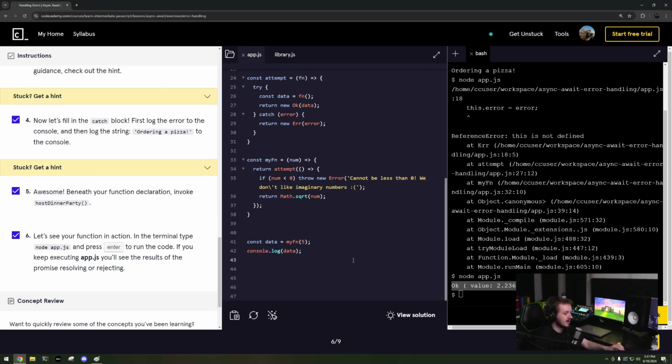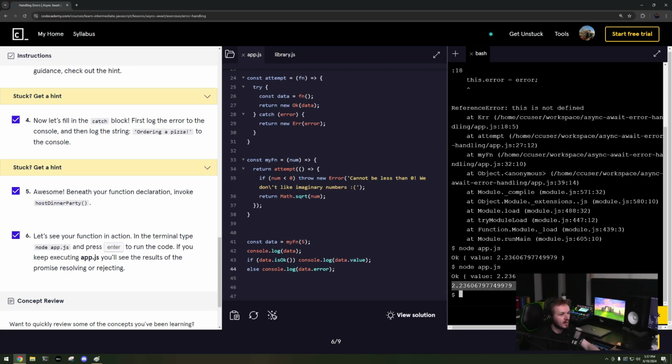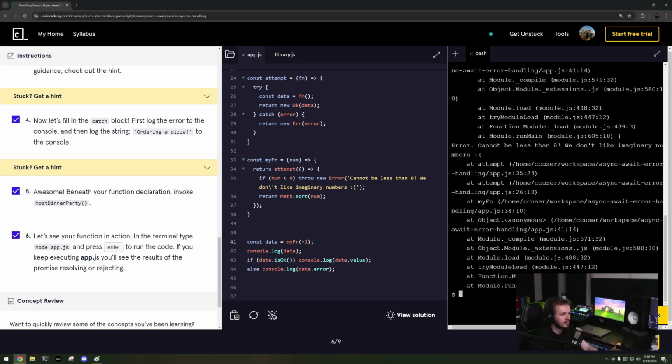But here's the thing. I can't say data.value. I can't know that that exists. So I have to do if data.isOk, console.log data.value. And then else, I know it's an error, console.log data.error. Okay, so now I can do this, and now it pulls that thing. So what if it's a -1? Or negative, there we go, -1.